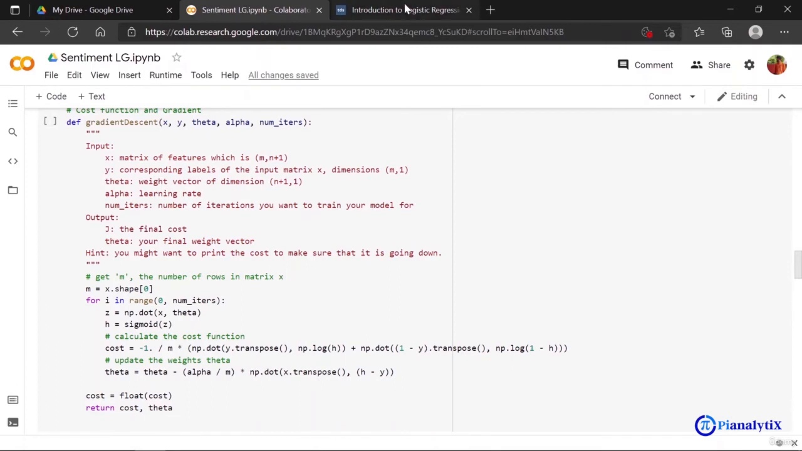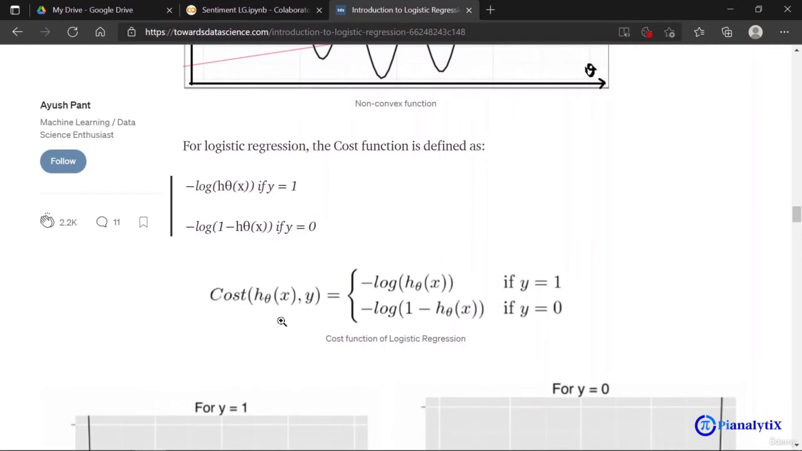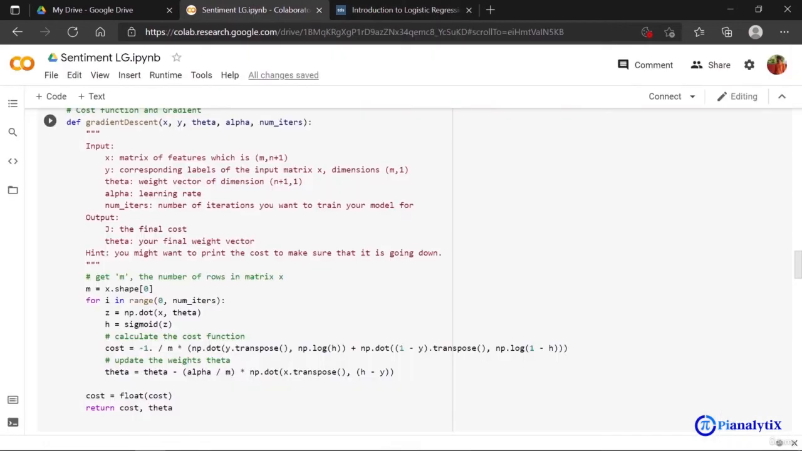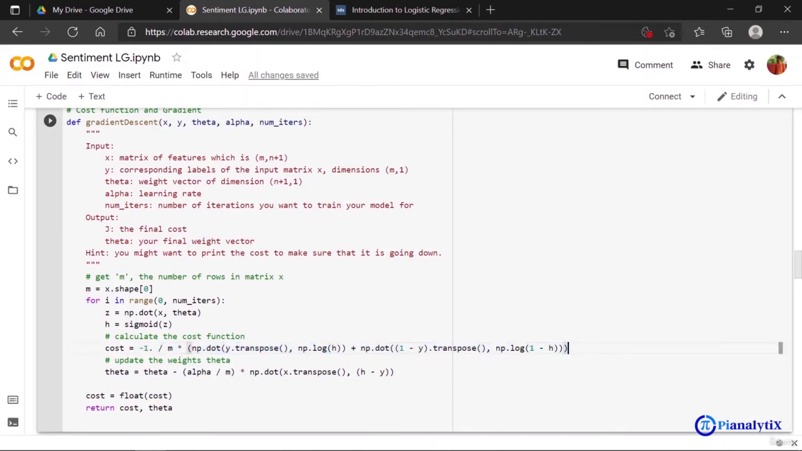Now the formula for this is, as you can see, the cost having my hypothesis and my actual class label is using the minus of log of my hypothesis if my class label is 1. Similarly, minus of log 1 minus hypothesis function if my class value is 0. So this is what I have implemented in my cost function here, and the code is here. This is my log function. This is taking transpose of a matrix. This is again log function and again transpose of a matrix. Lastly, we are multiplying this using the dot function.